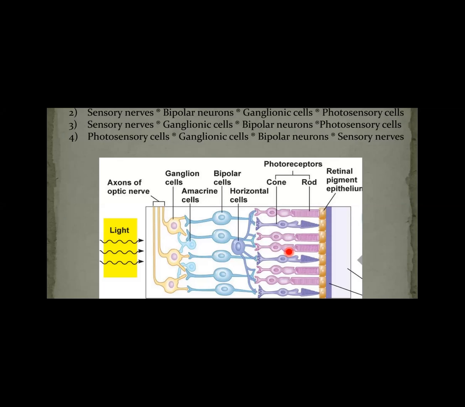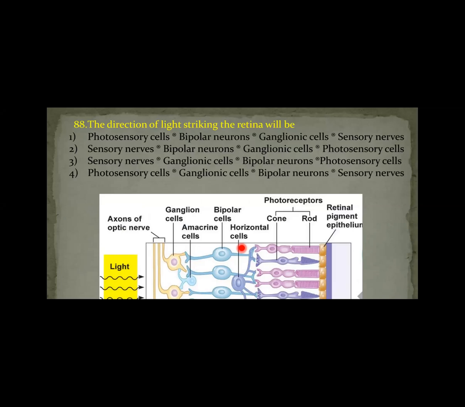So the pathway of the light is first onto the optic nerves, ganglionic cells, then the bipolar cells, then the photoreceptor cells. When the light falls on the photoreceptor cell, the photosensitive pigment rhodopsin is bleached into opsin and retinol. Then the image will be formed on the retina. So in the question, the direction of the light striking the retina will be first sensory nerves, next ganglionic cell, next bipolar neurons, next photoreceptor cells.